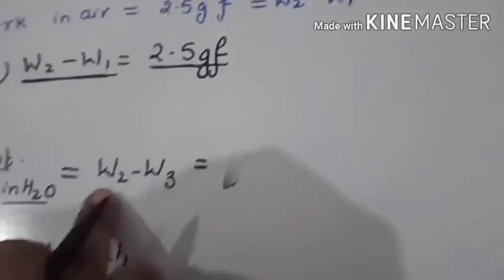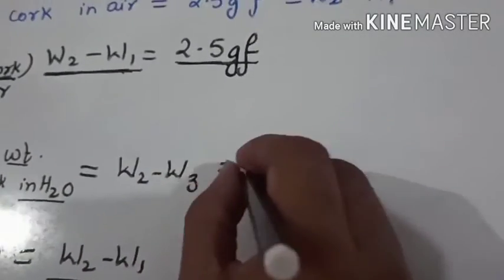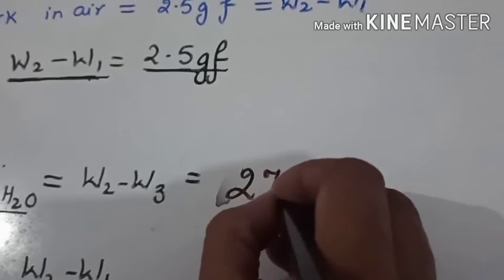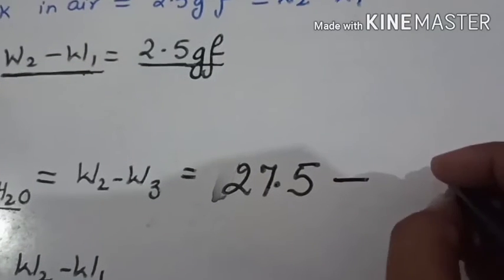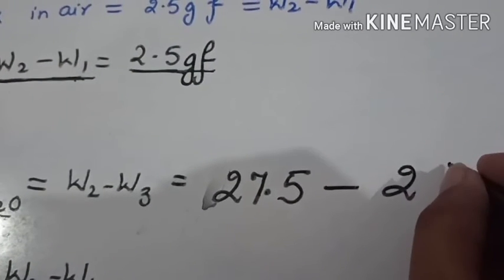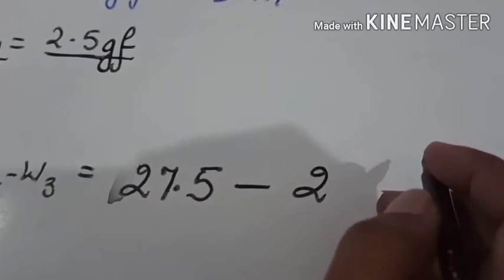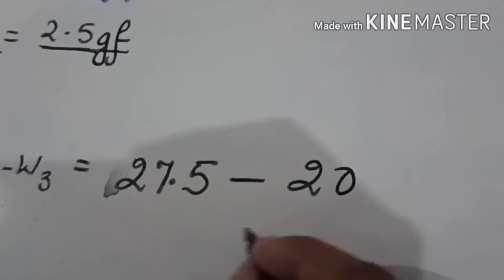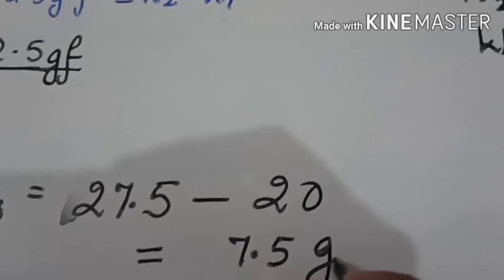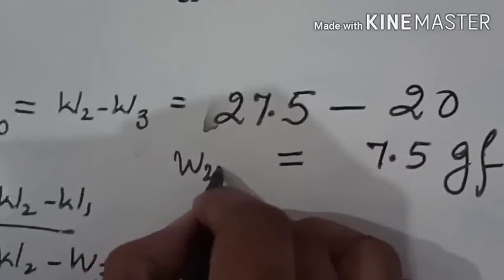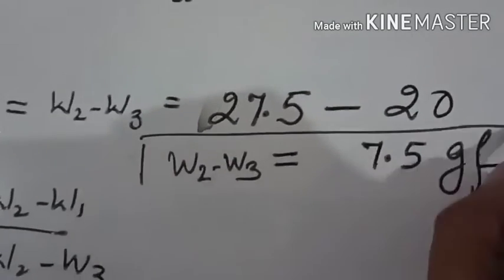Now what we have to do? We have to find W2 minus W3. So W2 we have taken out just now, 27.5. W3 is given in the question, that is 20 gram F. So it will come out to be 7.5 gram F. This will be your W2 minus W3.